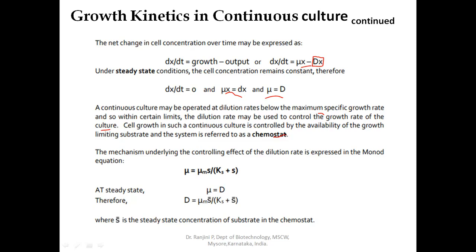The mechanism underlying the controlling effect of the dilution rate is expressed in the Monod equation. Mu is equal to mu max into S divided by Ks plus S. At steady state, mu is equal to capital D. Therefore, D is equal to mu max into steady state concentration of the substrate divided by Ks plus steady state concentration of the substrate in case of the chemostat.